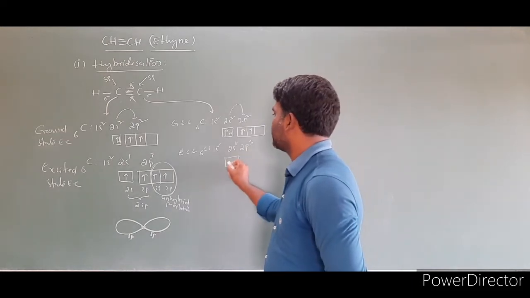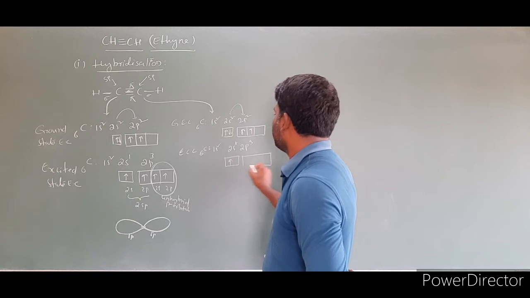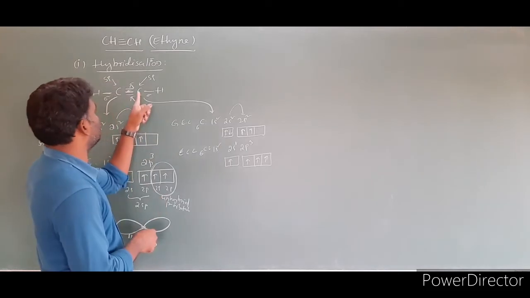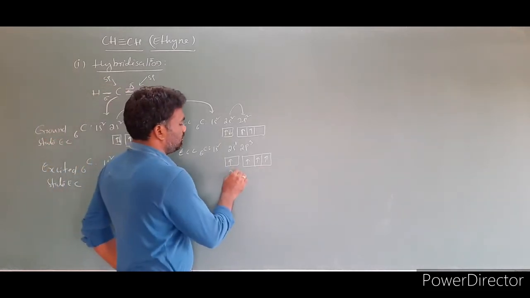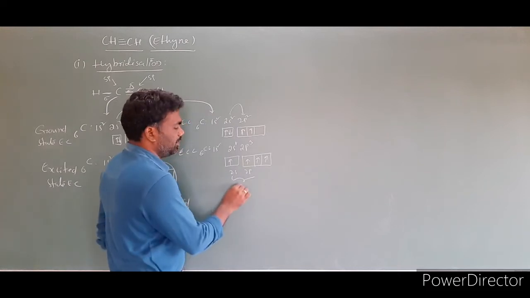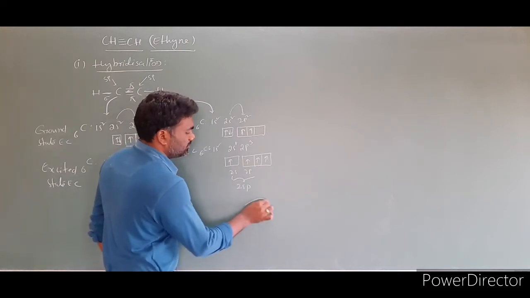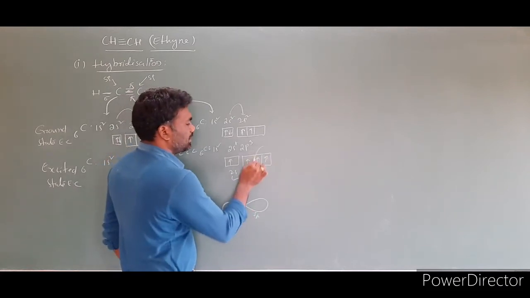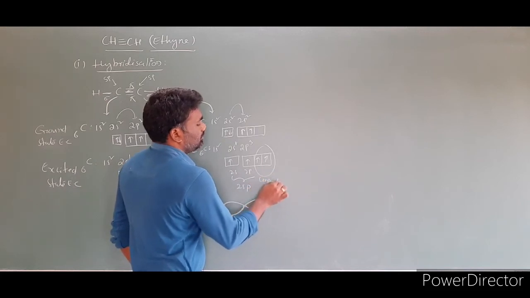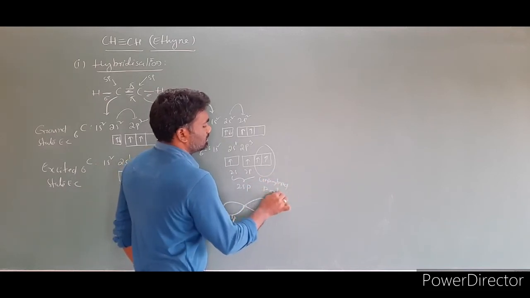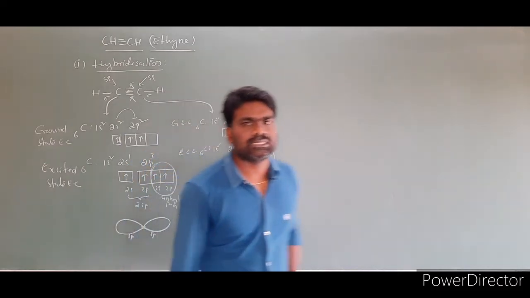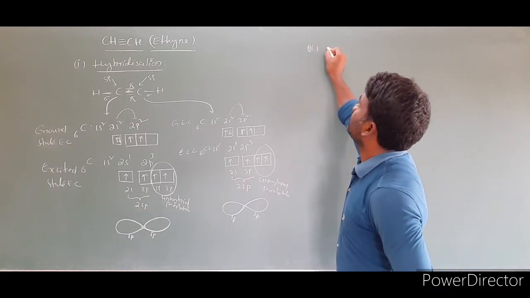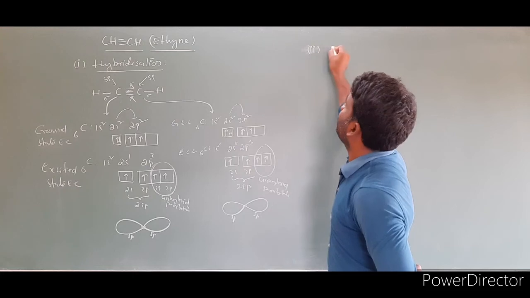Then write the orbital boxes: 1, 1, 2, 3. Then how many do we require? It is undergoing sp: one 2s orbital and one 2p orbital intermix. How many will we get? 2 sp. So this is one sp and this is another sp hybrid orbital. These two orbitals are unhybridized p orbitals. Clear? This is the first step, the hybridization step. Then the second step is overlapping.